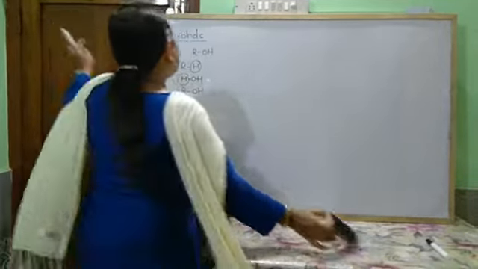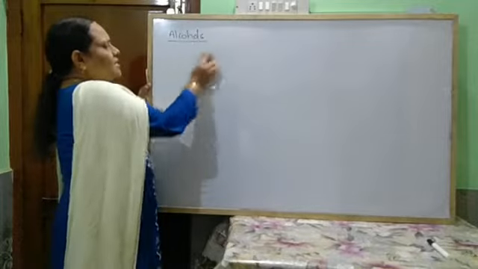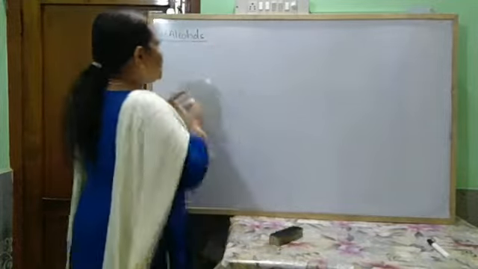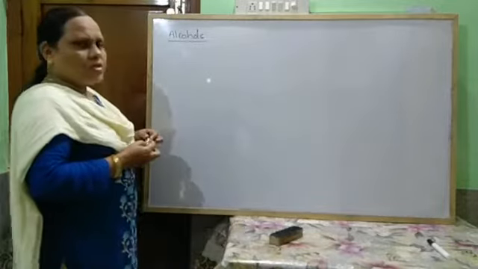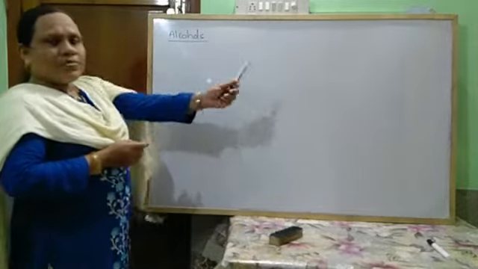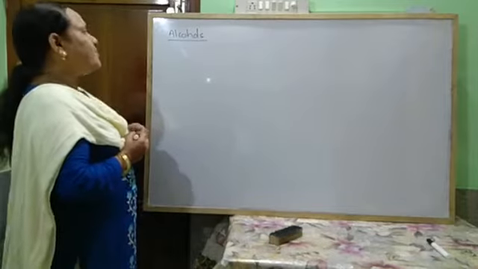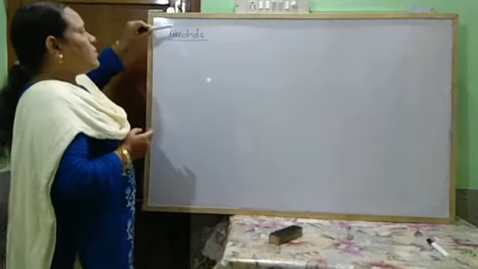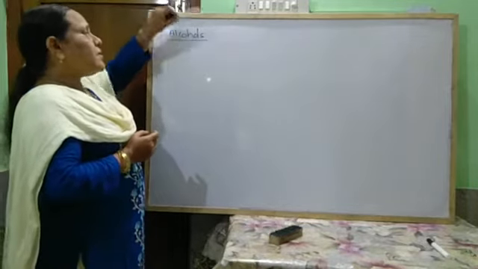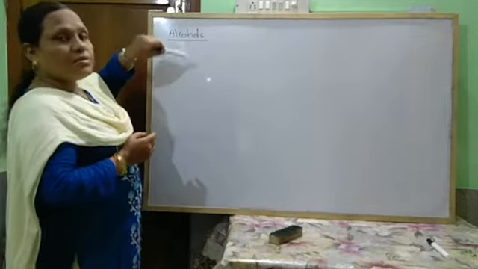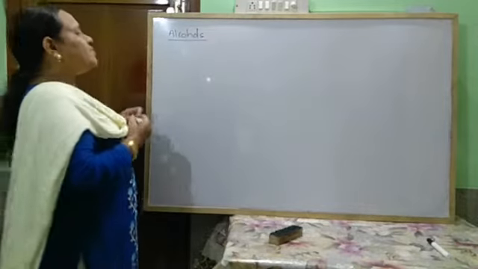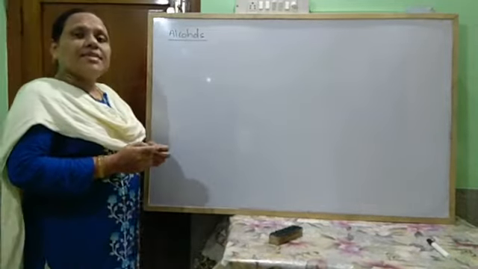Okay, so these alcohols are classified, and the naming: these are known as alkanols, and you have to write the position of the OH group here. For revision, I am not going to state the rules and how to name these alcoholic compounds. So first let us start with the classification.